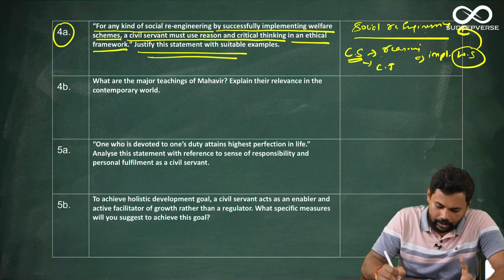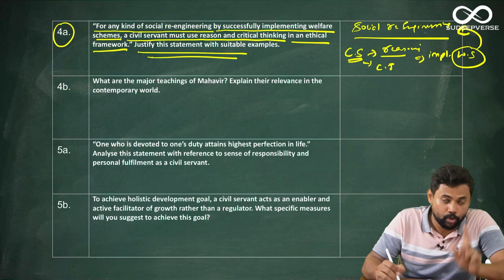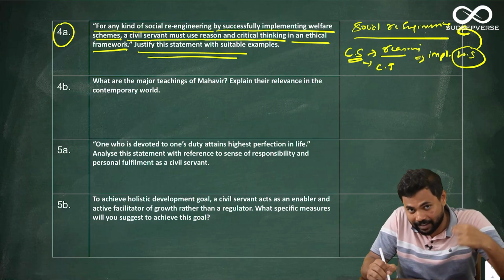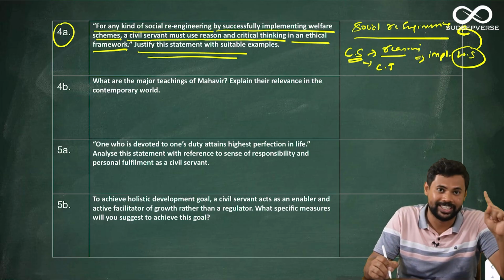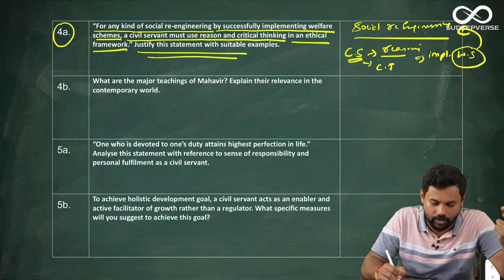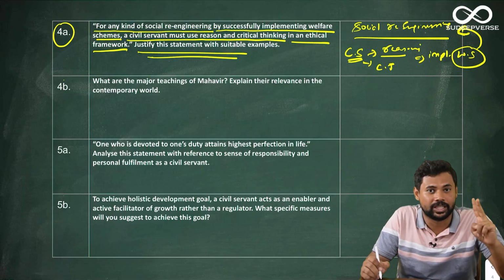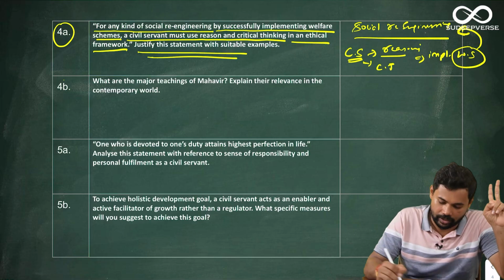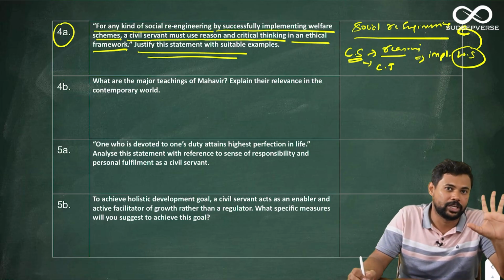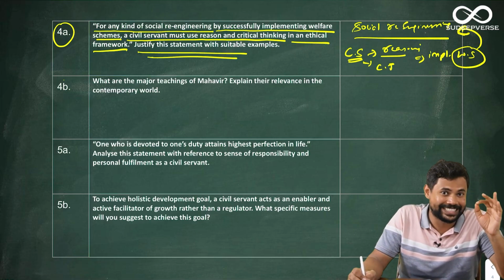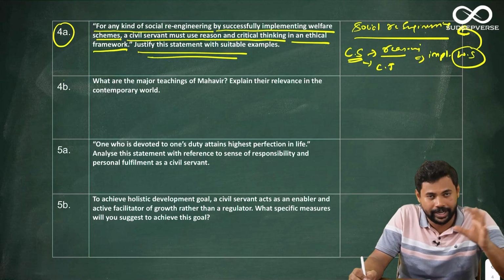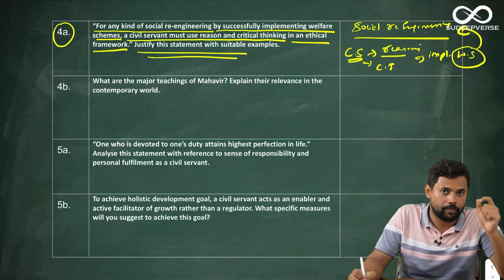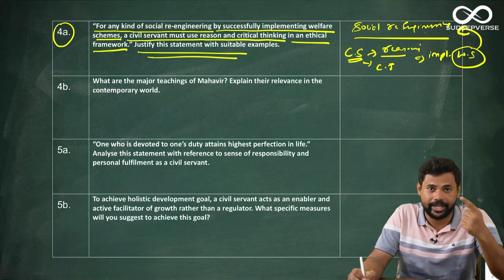Again, two parts here. One is how civil servants can use reasoning in the welfare schemes to create social re-engineering. The second part is how civil servants can use critical thinking to help implement welfare schemes to create social re-engineering. So these two parts can be very nicely told. If you can just recall good examples of social re-engineering, you can write a very good answer for this. This obviously we will discuss more in detail when we are writing answers together.